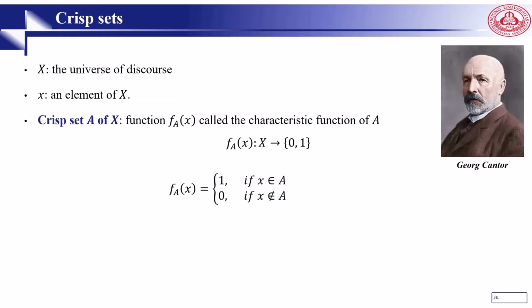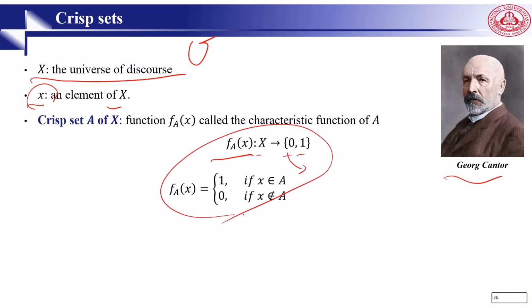The classical set or crisp set was developed by this gentleman, George Cantor, in the 19th century, and there are many operations for these cases. If we consider X as the universe of discourse, or you can say universal set, then we say x in X. Then in classical set theory, a crisp set A, for example, is defined as f_A(x) mapping to 0 or 1. It means one element belongs or does not belong. This function maps universe X to a set of two elements. We say 1 if x belongs to A, or 0 where x does not belong to A. For any element x of universe X, we say f_A(x); if it belongs, we show it by 1. If it does not belong, we show it by 0.